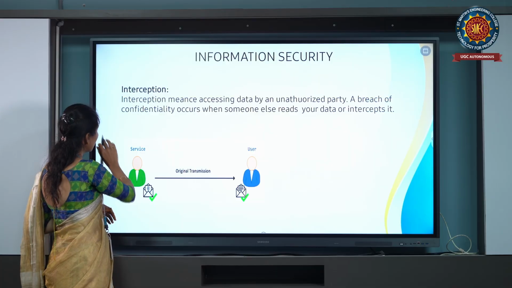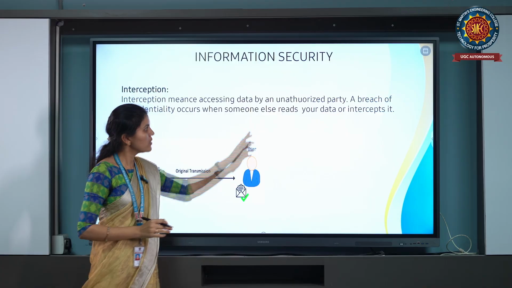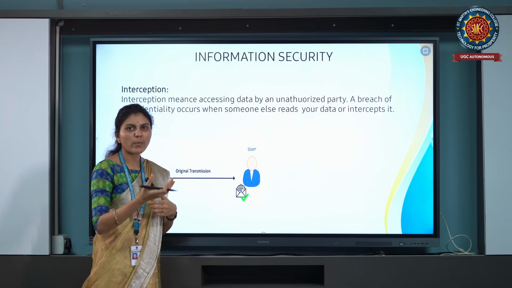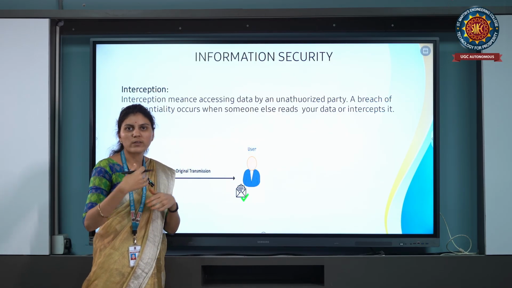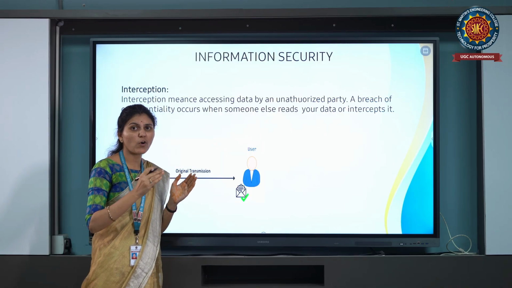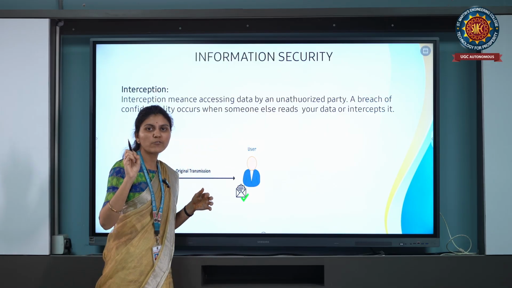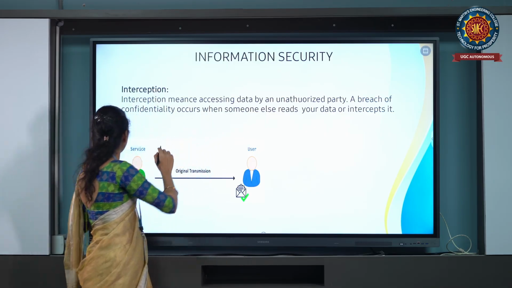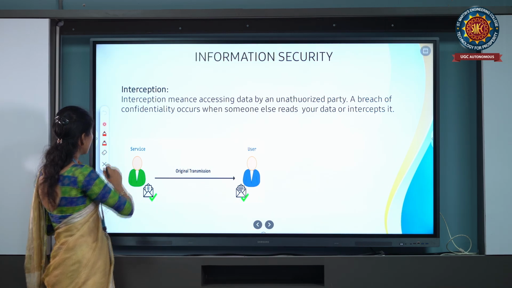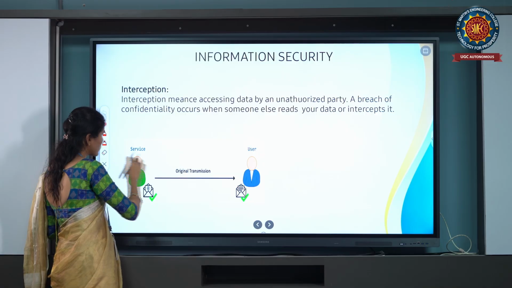Interception means, whenever the information is transferred from source to destination, an unauthorized party is just watching. He is not disturbing our information, he is just watching what information is going on. He is capturing the information. That is nothing but interception.